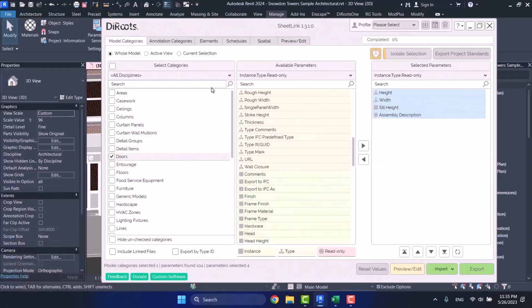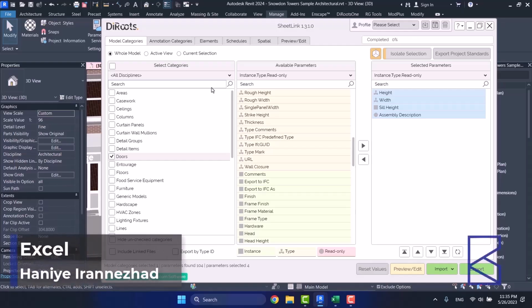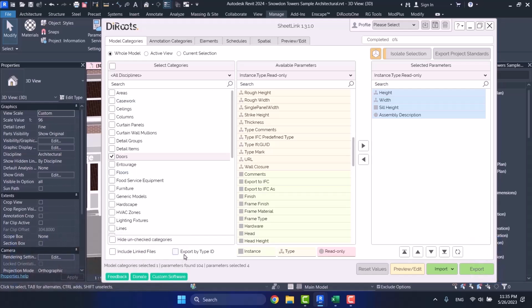So that's the final point. Let's see together some options from these tab 2 and then move on to the next tabs. Here, you have an option called Export by Type ID. What is Type ID? You probably haven't heard of it.